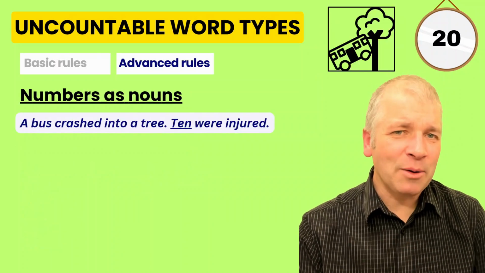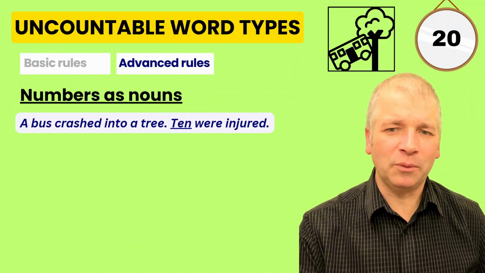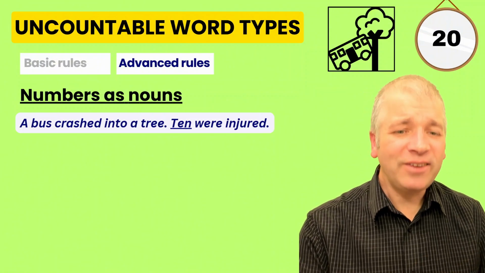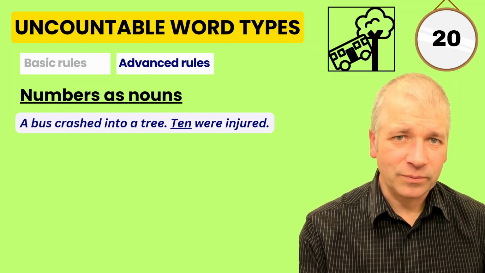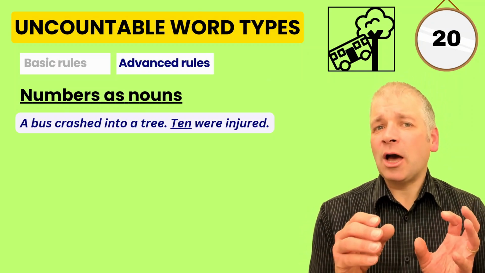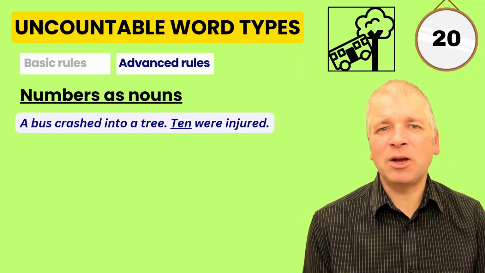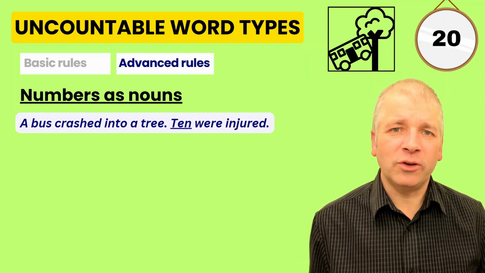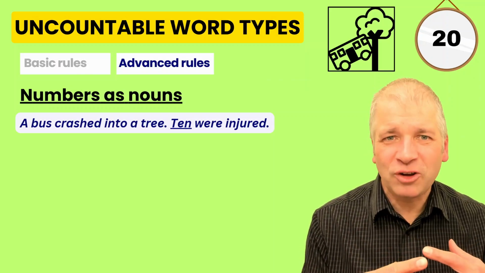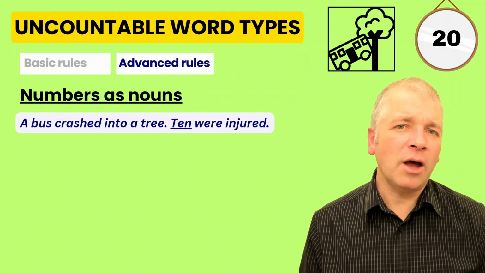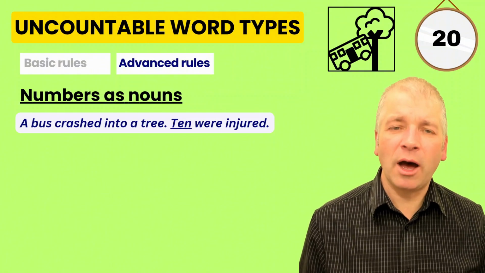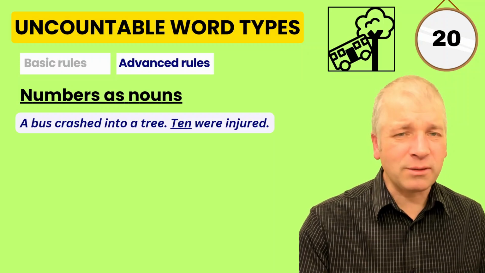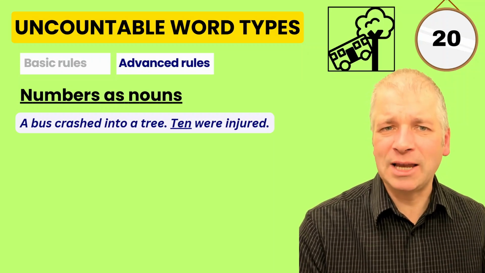Numbers as nouns are uncountable. Look at this bus. A bus crashed into a tree. 10 were injured. Now, normally here we are omitting the noun because we know what it is. It really should be 10 people were injured. But when the noun is just on its own as the subject, don't put an article in front of it. We don't say a 10. It's just 10 on its own. It could be the 10 if we're being specific. We'll come to that a bit later in the video.